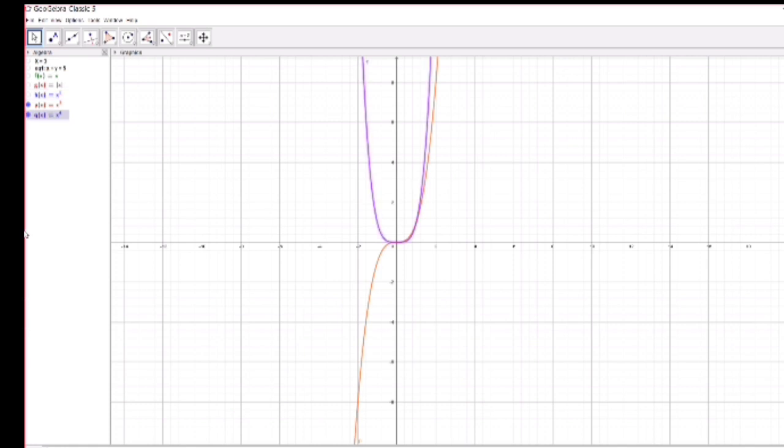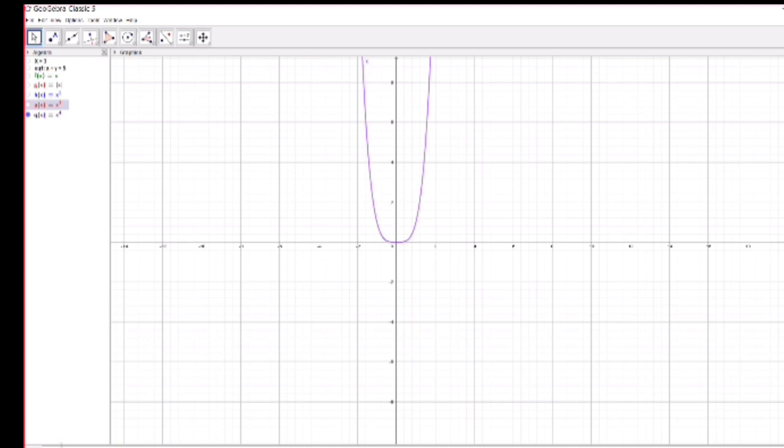So in general, x power n, a polynomial function, is always continuous when n is a positive integer. That's very important. x power n is a continuous function provided n is a positive integer. If n is negative, it will become a rational function. Then you have to think about the domain.